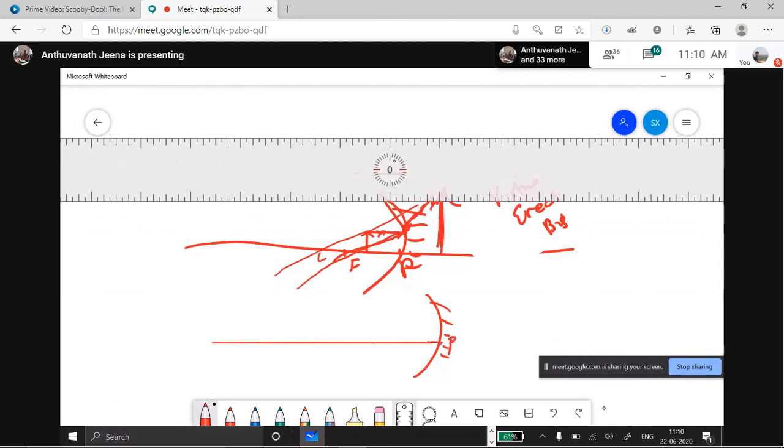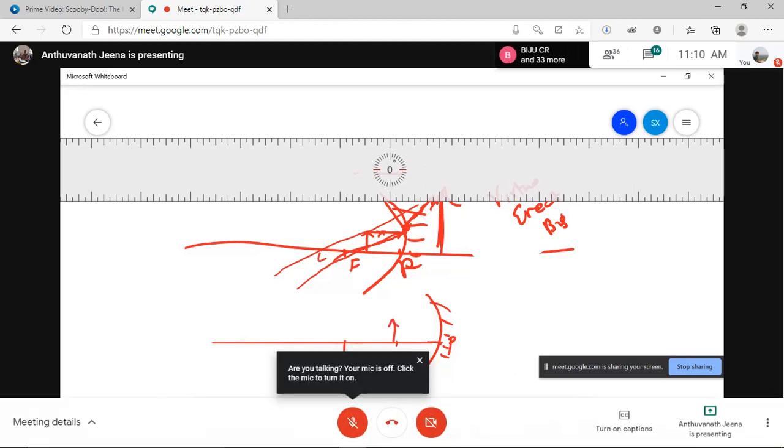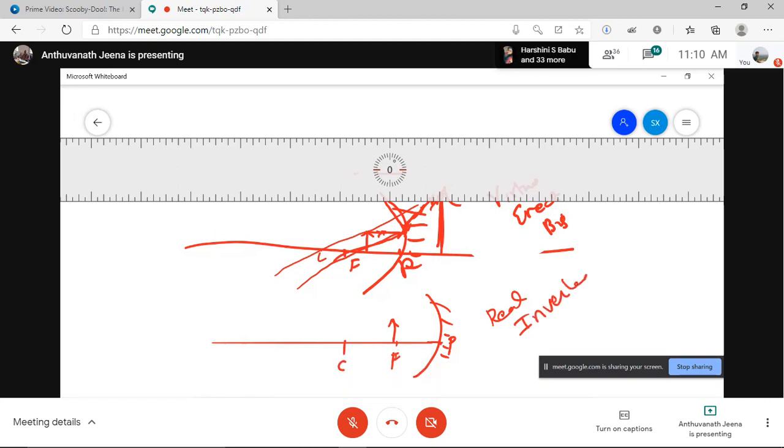First mark P, draw 2 centimeters F and 4 centimeters C. If the object is at F, the image will be at infinity. What type of image? Real, inverted, bigger in size, at infinity. Very good. A very big image at infinity.